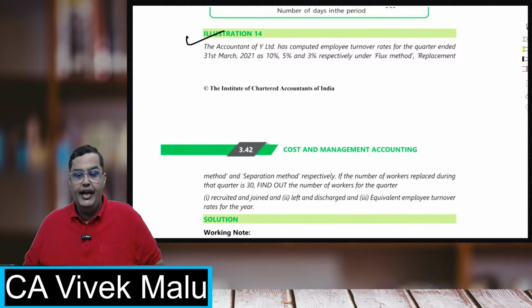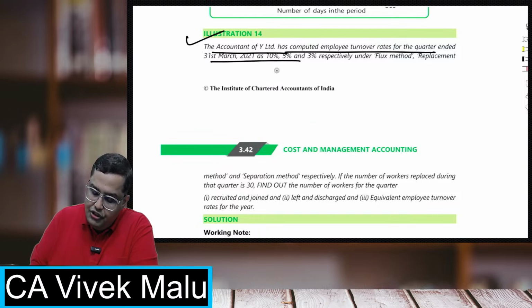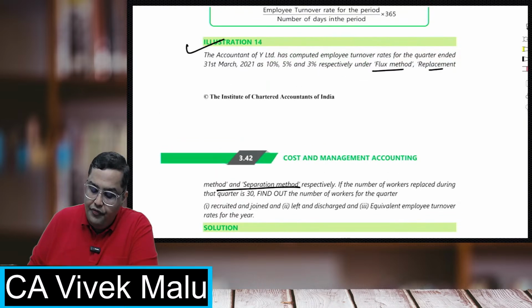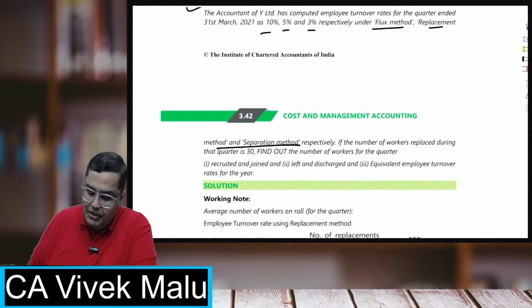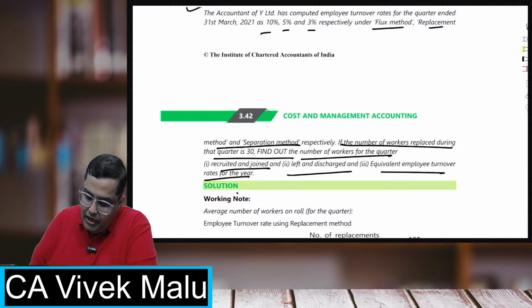Let's do question 14 right now, and this is where we'll conclude this chapter. Accountant of Y Limited has computed employee turnover rates for the year ended 31st March 21 as 10%, 5%, 3% under flux, replacement and separation. If the number of workers replaced during the quarter is 30, find out the number of workers for the quarter, recruited and joined, left and discharged, and employee turnover rates.